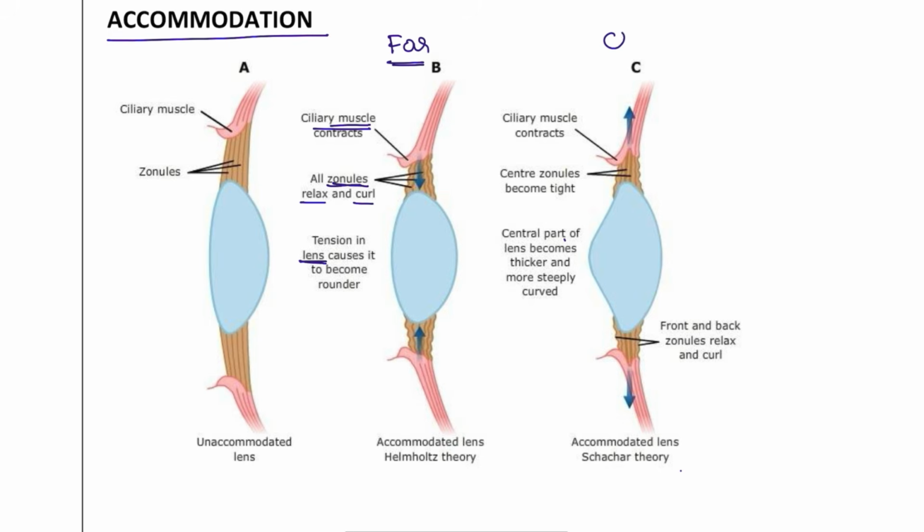When you are looking at a close object, your ciliary muscles are going to contract and the zonules are going to become tight. Instead of curling inside, they become tight. Once they become tight, the central part of the lens becomes thicker and steeply curved. So you can see it curves outside. This is how we look at a close object. So these are the changes that happen from the far object to the close object, right?